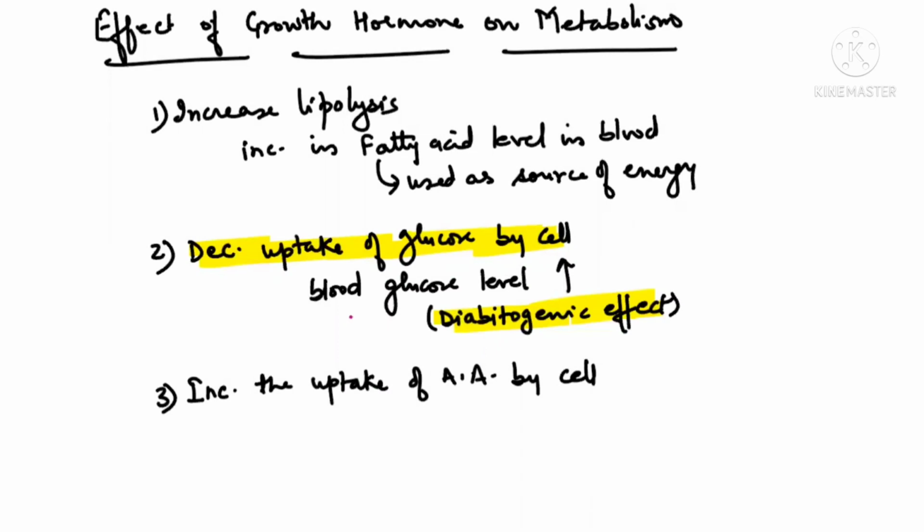So in short, we can say that growth hormone leads to an increase in fatty acid in blood. It leads to an increase of glucose level in blood, but it leads to a low amino acid level. Okay, so these are the major effects of the growth hormone on metabolism. I hope this extra information will also help you in your other competitive exams.